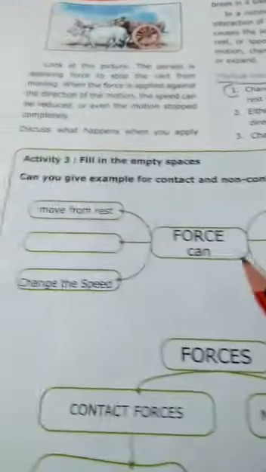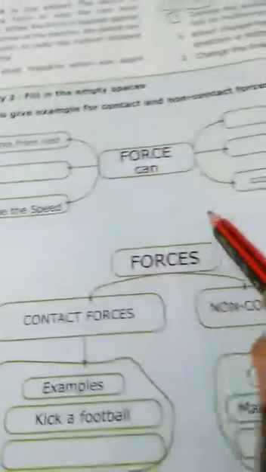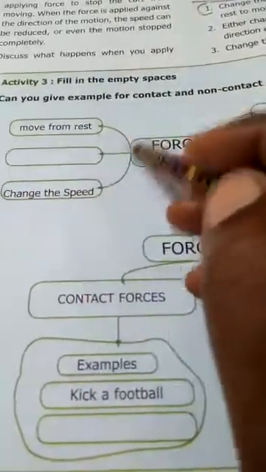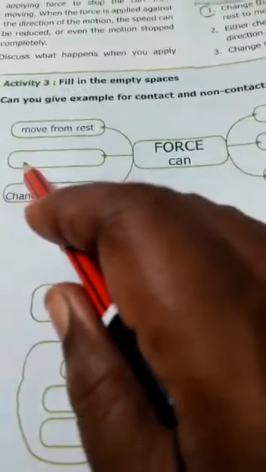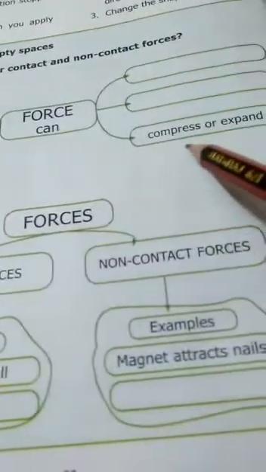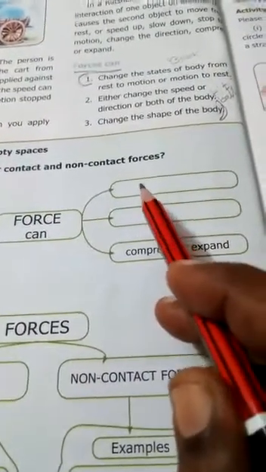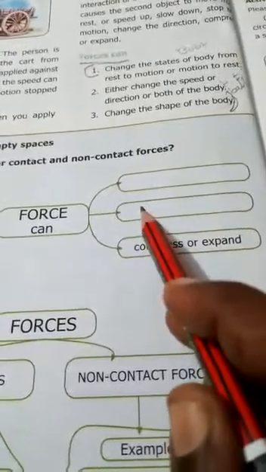Okay, this exercise also. Can you give examples of contact and non-contact forces? Forces can move from rest, then what? Rest from move. Forces can do what all? Rest to motion. Next what?